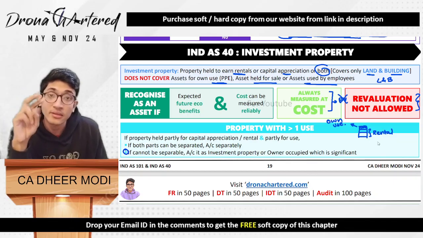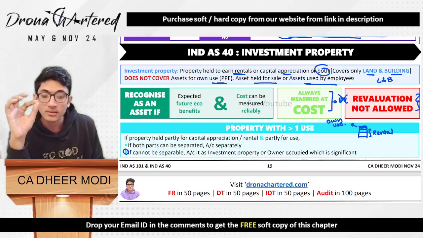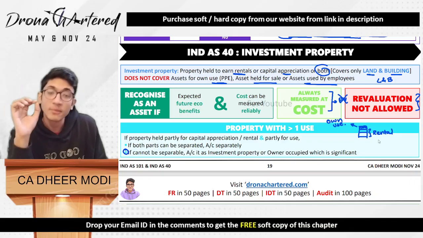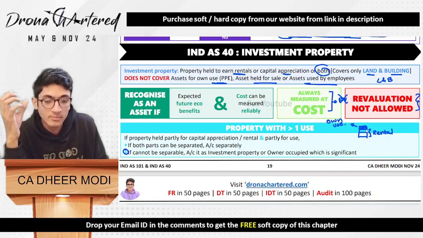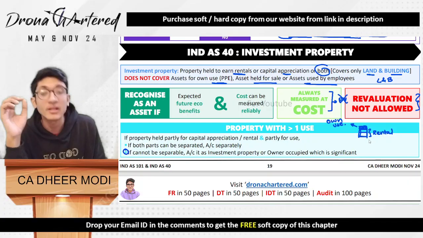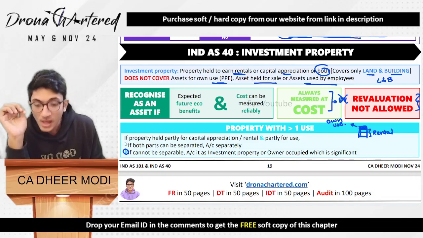In our case, since two of the floors are being used for rental, you will account it as an investment property because the rent portion is more significant. The majority of the property is being used for capital appreciation, so it will be treated as an investment property.